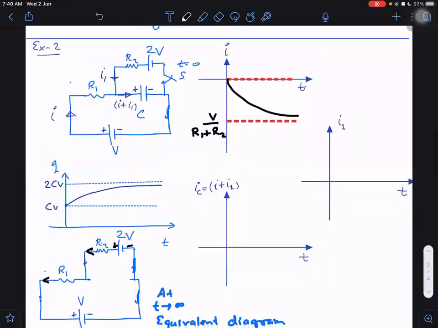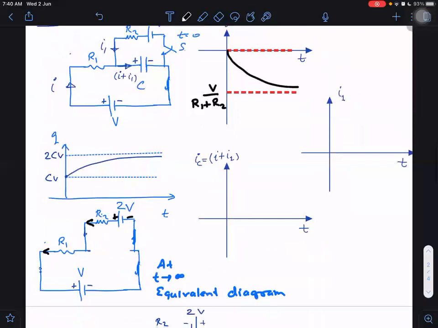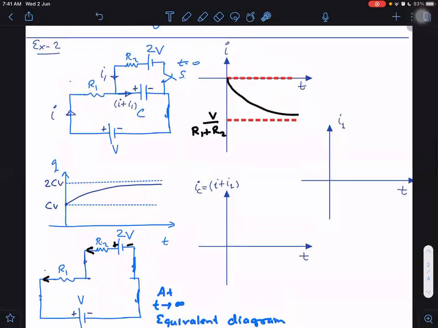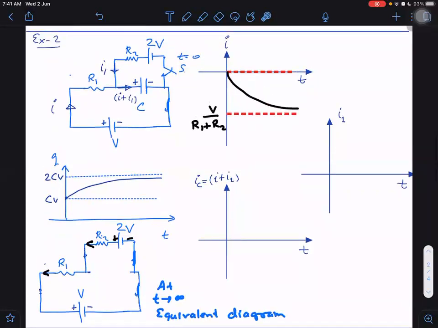So one graph is plotted already. Try similarly to plot the I1 graph. I1 also we can plot from here only. This same diagram luckily helps us in both. What is the initial value of current here, just after closing the switch? V by R2. It becomes like a charged capacitor of voltage V.